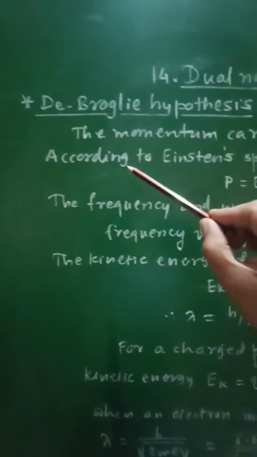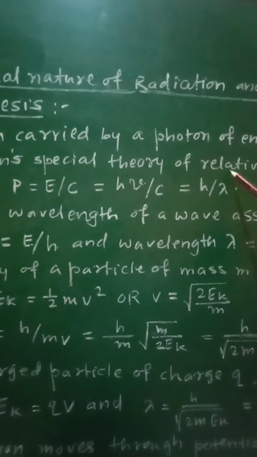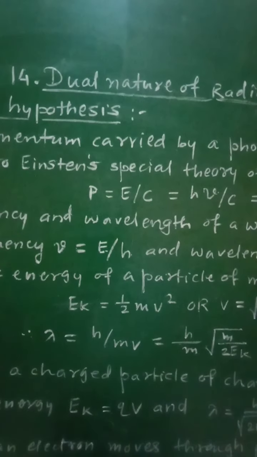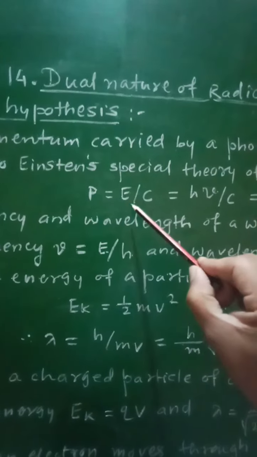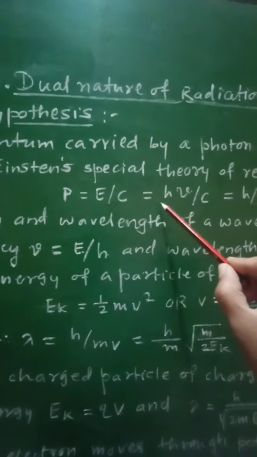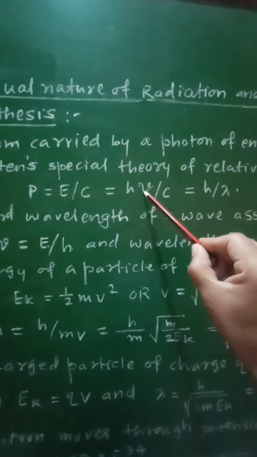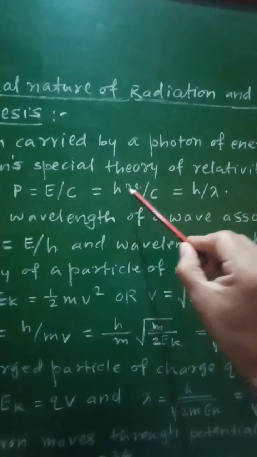According to Einstein's special theory of relativity, P is equal to E by C, that will be equal to h nu by C, where h nu represents the energy of the photon, that is E is equal to h nu.